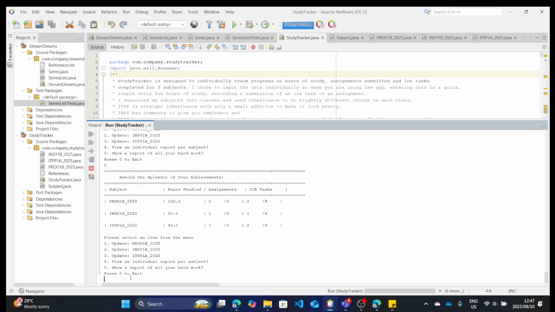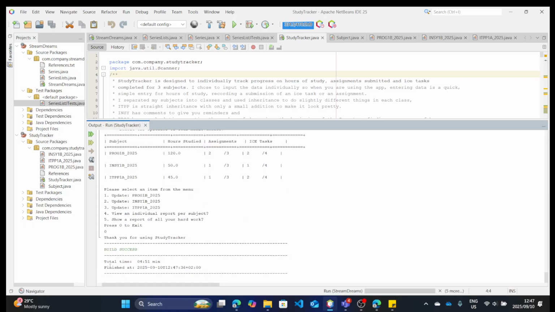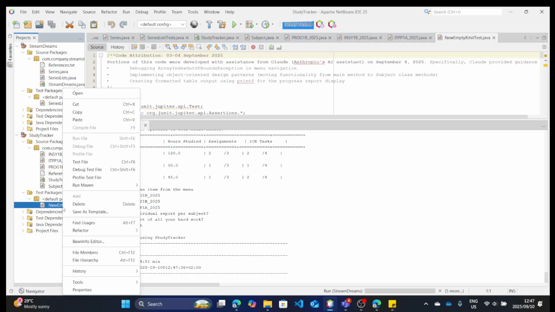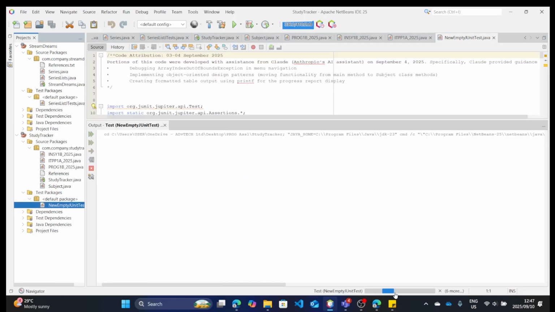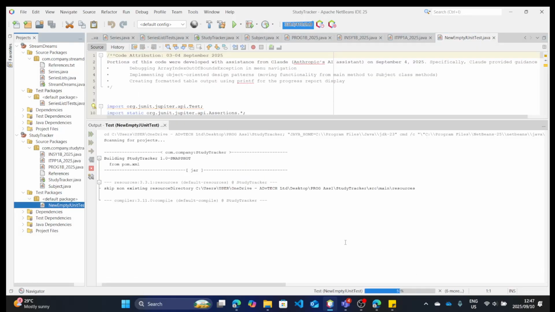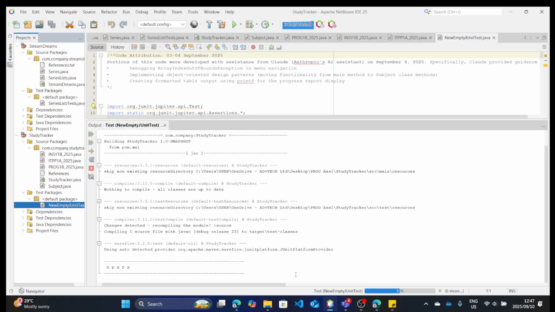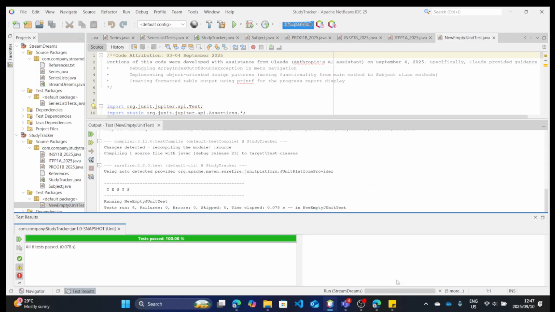And that's it. That's what I did for my app. I hope you liked it. And yeah, thank you very much. I'm going to press 0 to exit, and then I am going to try and come over here and run my JUnit tests. And that hopefully will be that. All your JUnit tests pass.